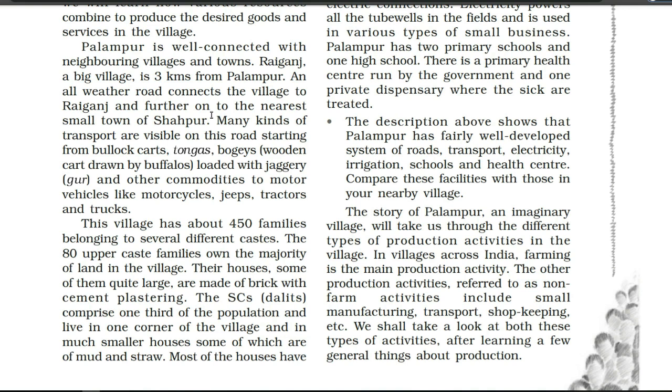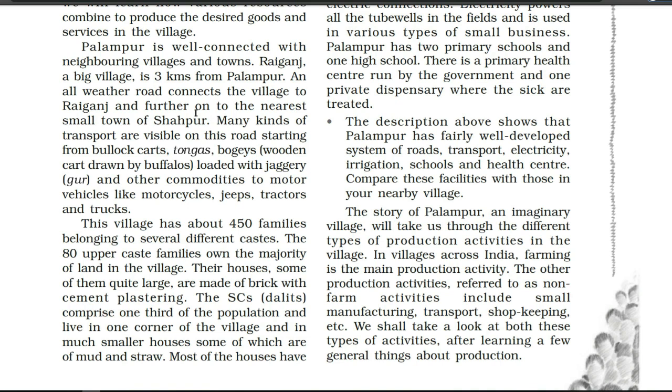The Palampur village is about 3 kilometers away from Raiganj, and an all-weather road connects this village to Raiganj and the nearest small town of Shahpur. All-weather roads means metal roads, well made, and on all weathers we can use these roads. For transportation, roads are very important.